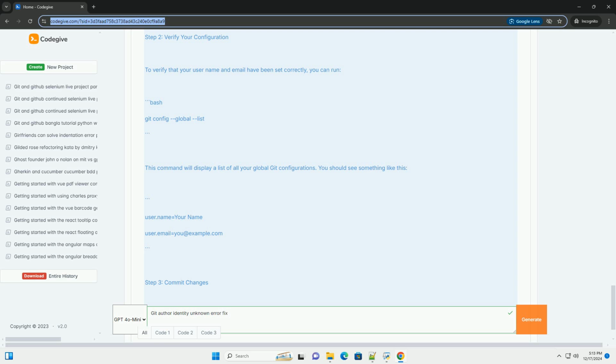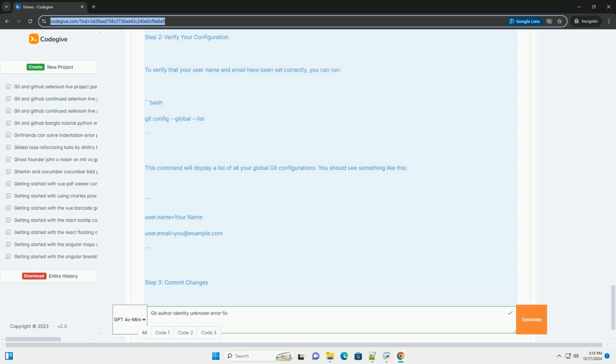Step-by-step guide. Step 1. Open your command line interface. For Windows, you can use Command Prompt or Git Bash. For macOS or Linux, open your terminal. Step 2. Set global username and email.